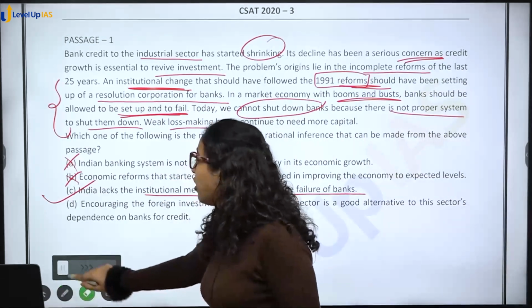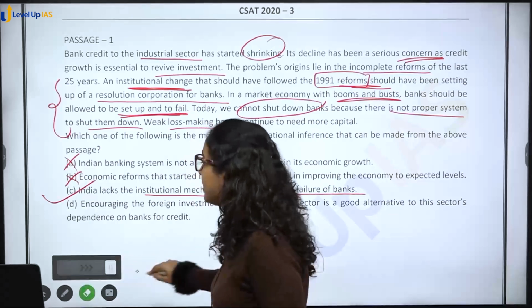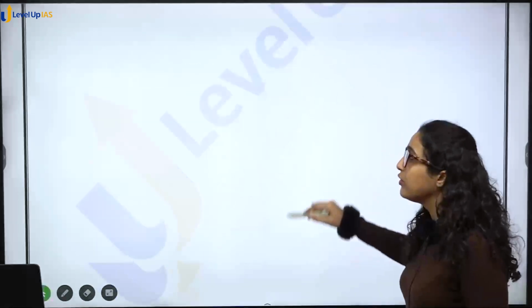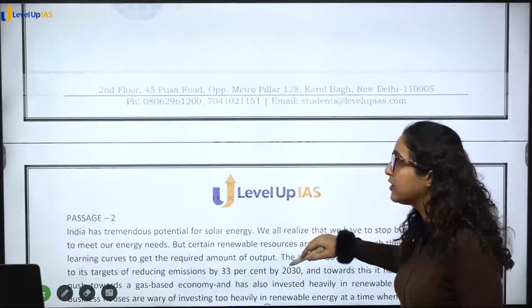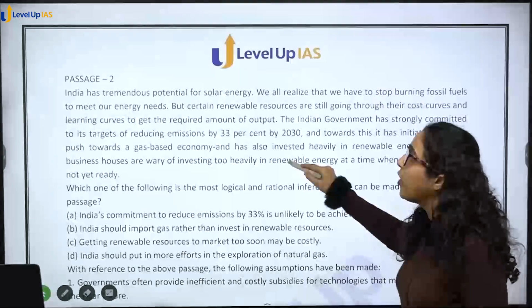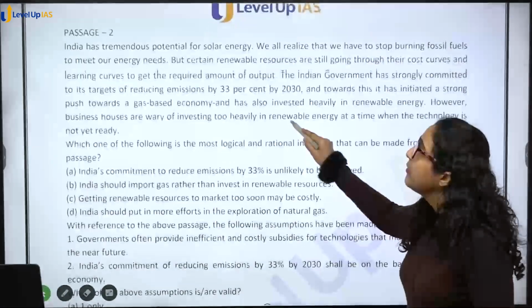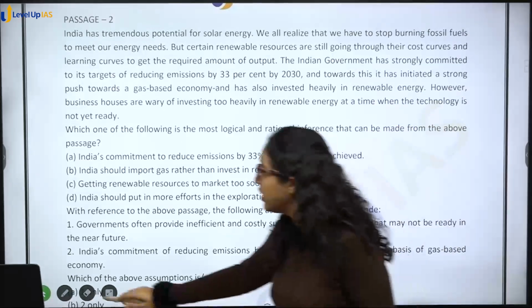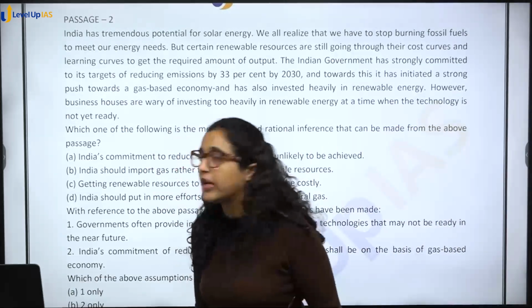You'll see in reading comprehensions most of the passages you can directly find the answer. It is not that it is confusing. I agree that some passages are confusing and some options are also confusing, but that is why we say accuracy is not supposed to be 100%, right? If it is 100%, very good.